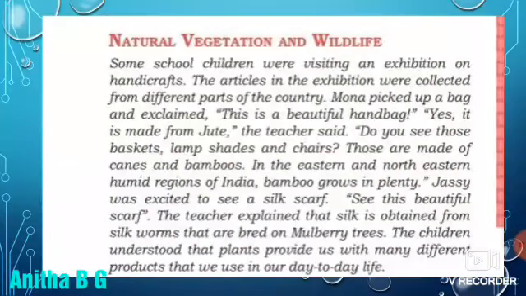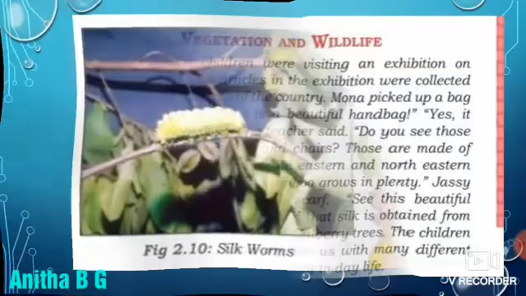The children understood that plants provide us with many different products that we use in our day-to-day life.